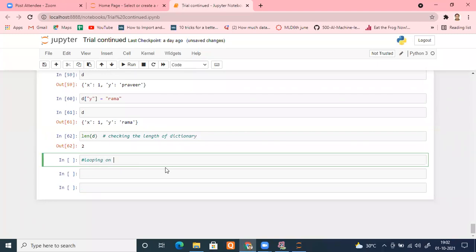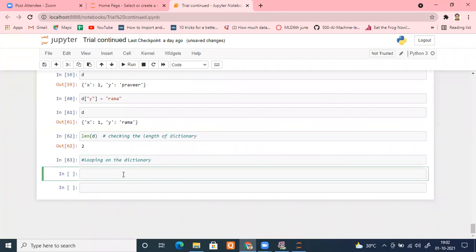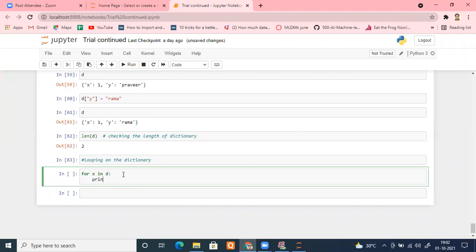Looping on the dictionary. Okay. So what I can do, suppose I type for, I don't know what it will return. So I'm typing for X, because normally it's a loop variable. I can give it a name I want, but I will change it later on. X in my dictionary D colon. I just want to see what actually it will give me. So let me type print X here. Okay, and let's see what it returns.